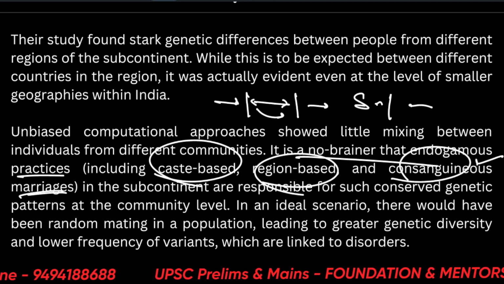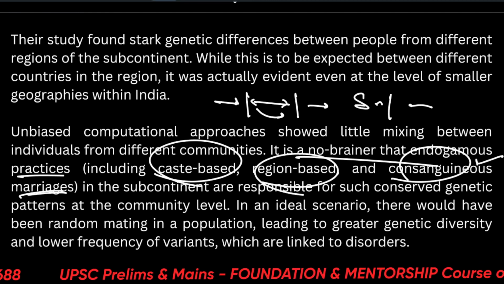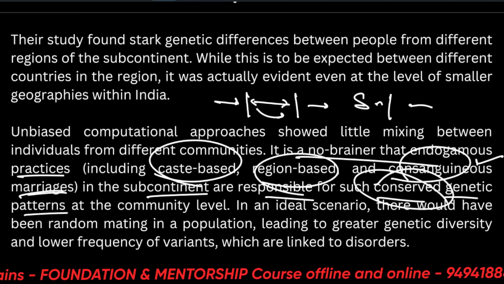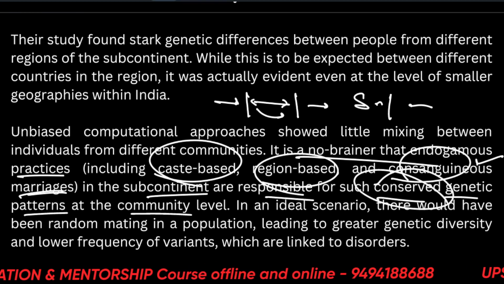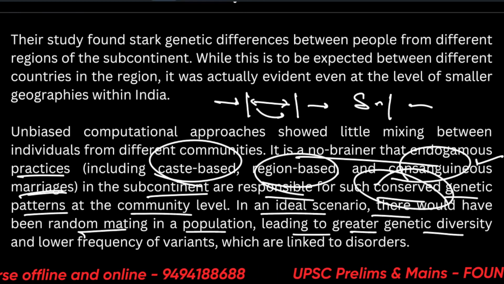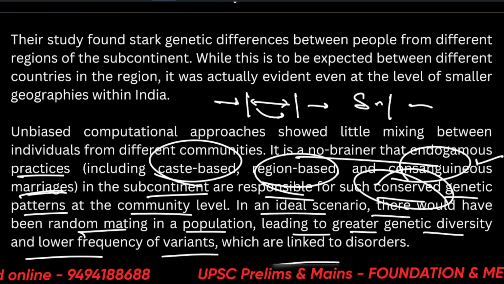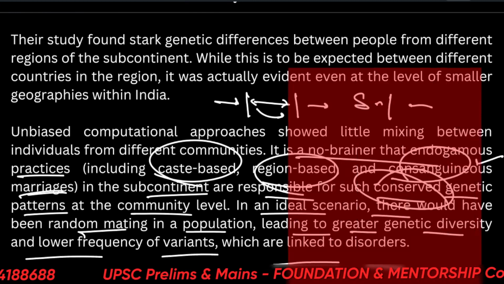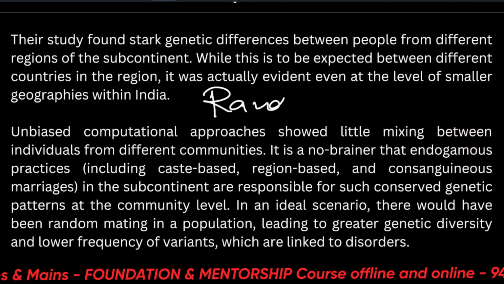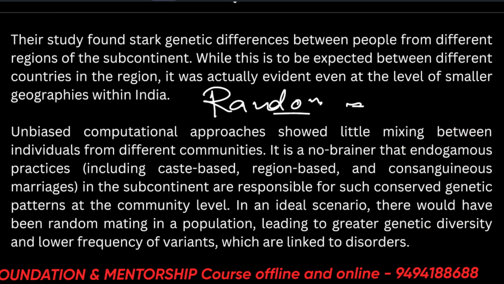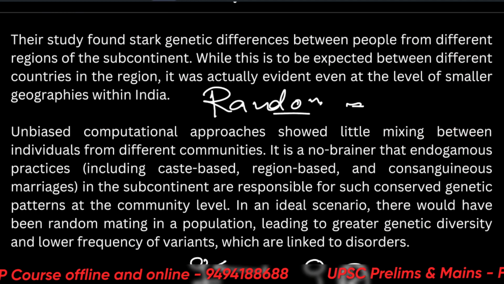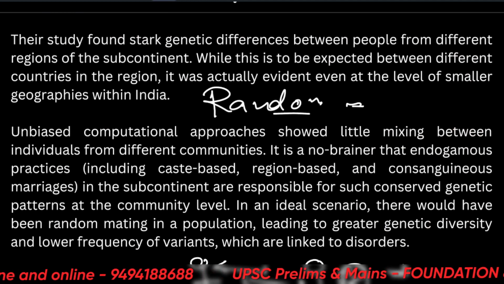It's a no-brainer that endogamous practices such as caste-based, region-based, and consanguineous marriages are responsible for such conserved genetic patterns in the subcontinent. There are a few religions which do these consanguineous marriages also. That means there is a conservation of the bad mutation at the community level. In an ideal scenario, there would have been random mating in a population, leading to greater genetic diversity and lower frequency of variants which are linked to disorders. That means if we go to foreign countries, maybe there is more random mating. There is this person A, he finds a woman B, they decide to marry each other, and then there's a result of mating.